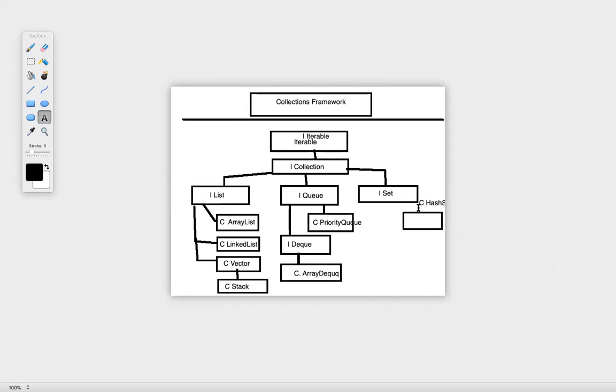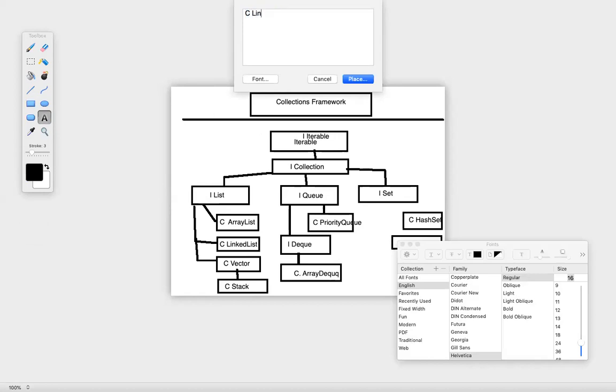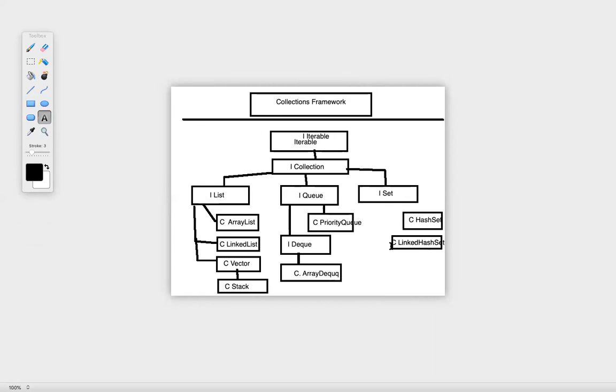So when I say class, a class always implements an interface. So you can say this is implementing and this is also implementing set.